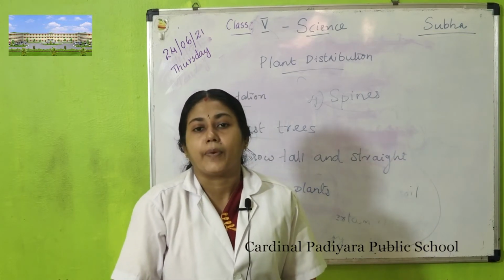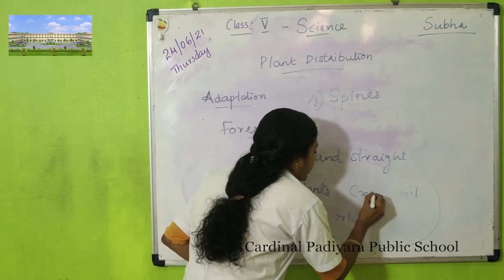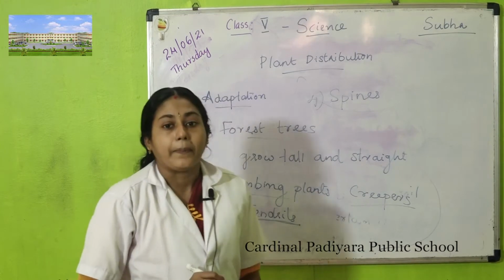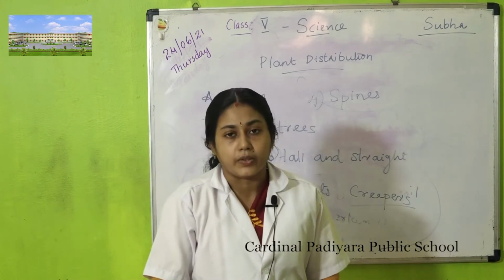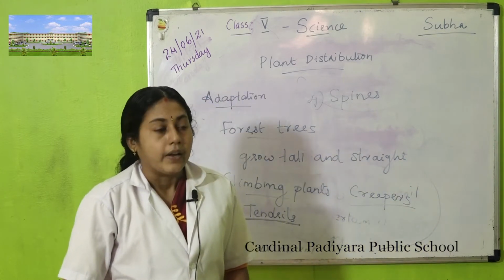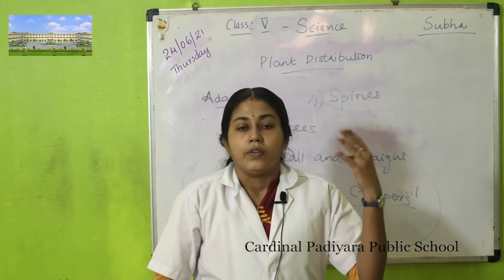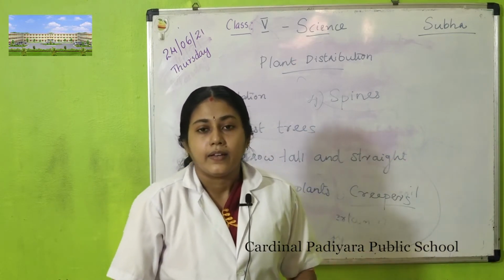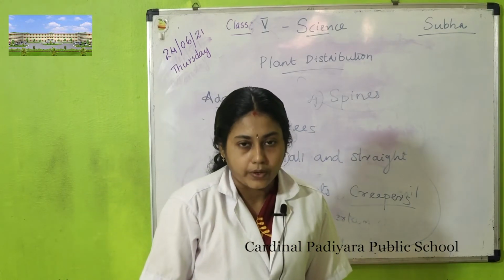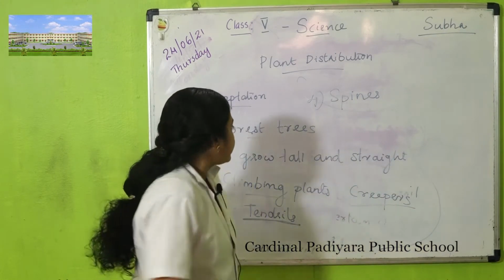Then another group of plants, that is creepers. What is the specialty of creepers? They grow flat on the ground. Climbing plants develop tendrils to climb on the support plant. Then creepers grow flat on the ground. Then there is another group of plants.